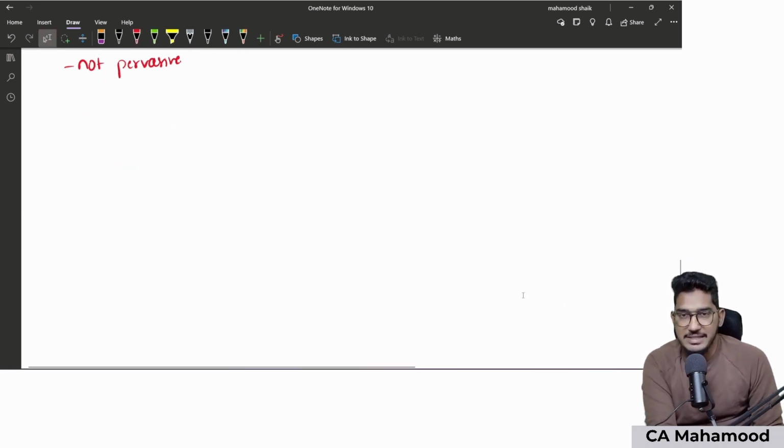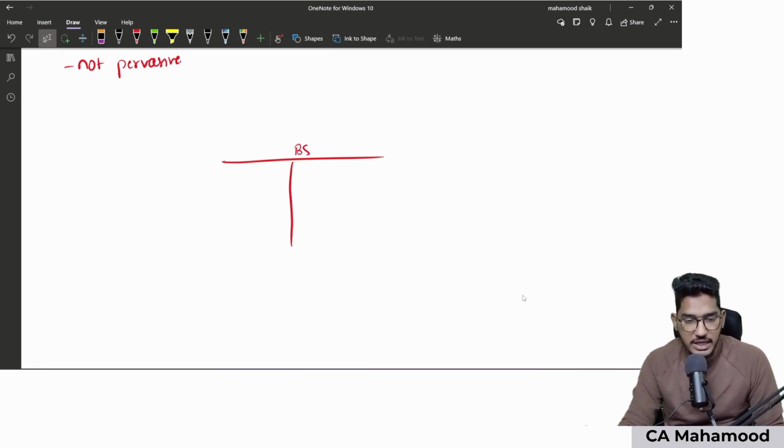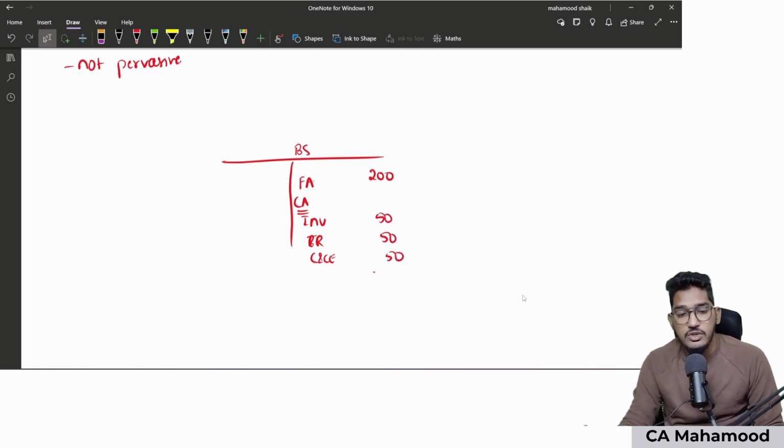Let me give you one example to make you understand this. Assume I am conducting the audit of the financial statements of a company, and I am giving an extract of the balance sheet. Fixed assets are 200. Current assets like inventory, trade receivables, and cash and cash equivalents are 50, 50 and 50. So the total of the balance sheet is 350. There are some liabilities also, and when I verify them, the total is also 350.